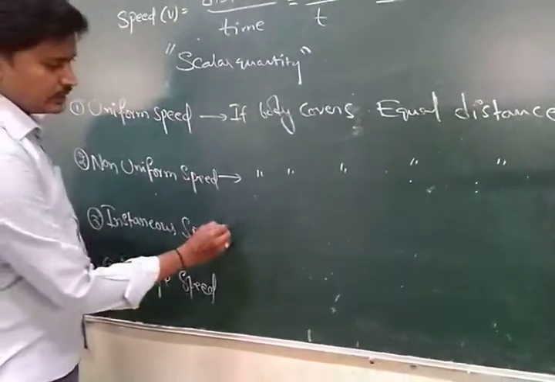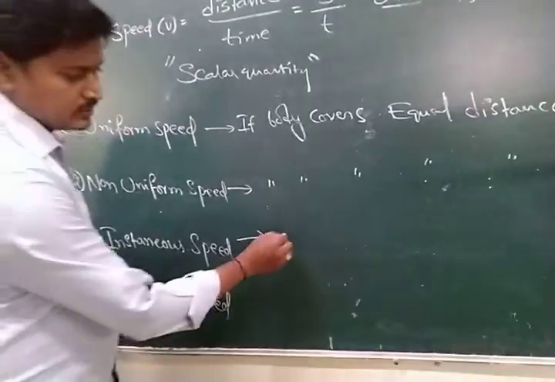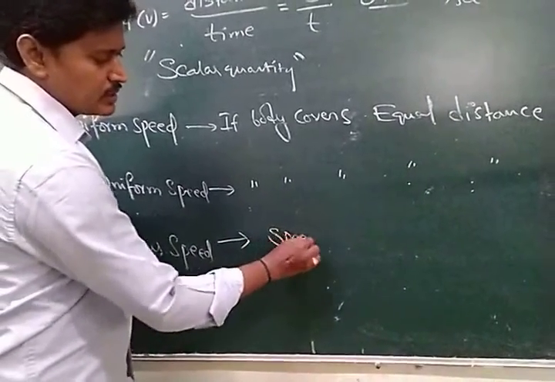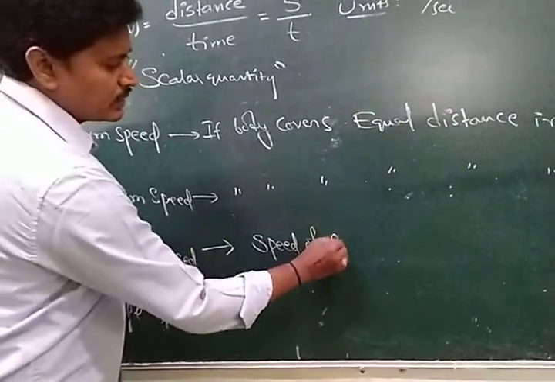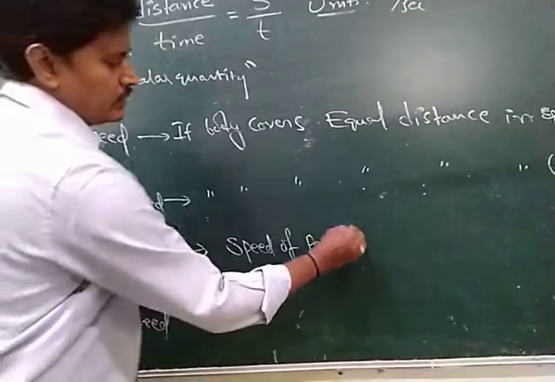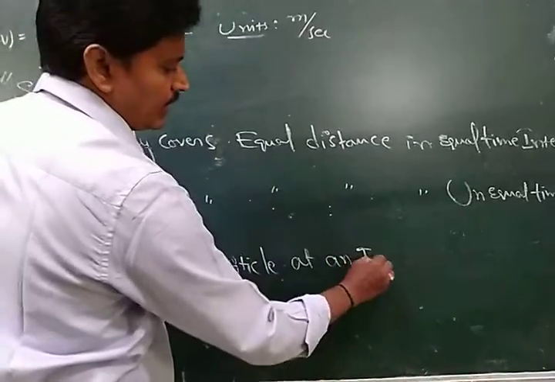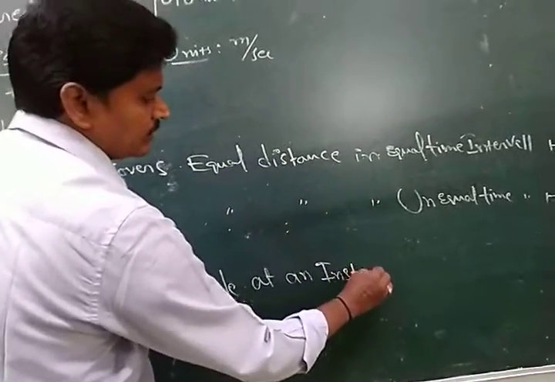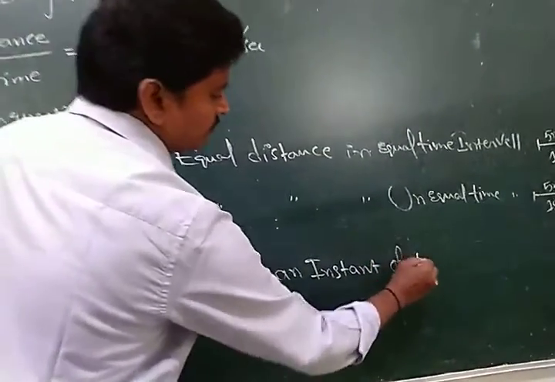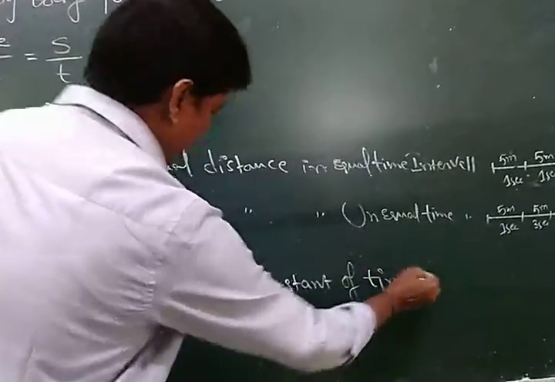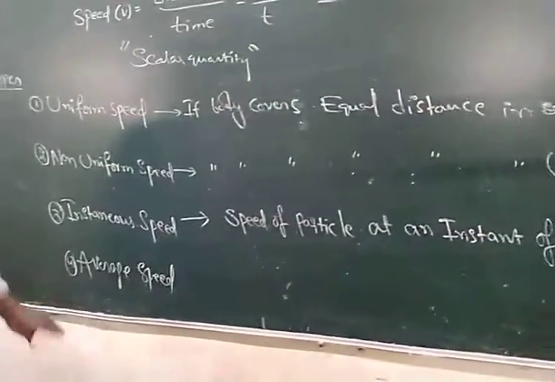Then instantaneous speed means the speed of a particle at an instant of time, at a particular time level.